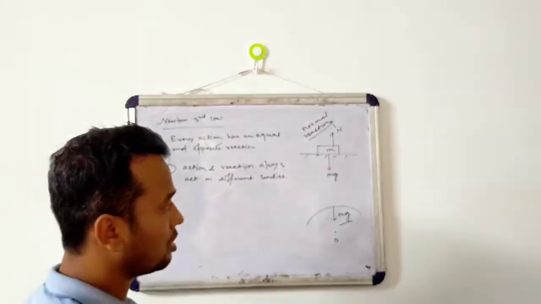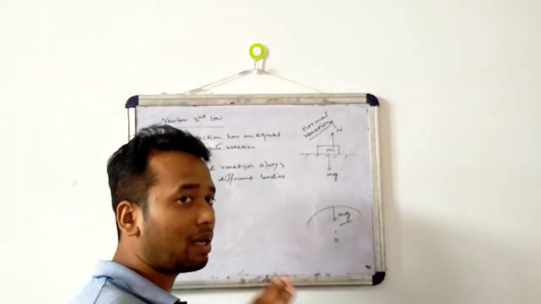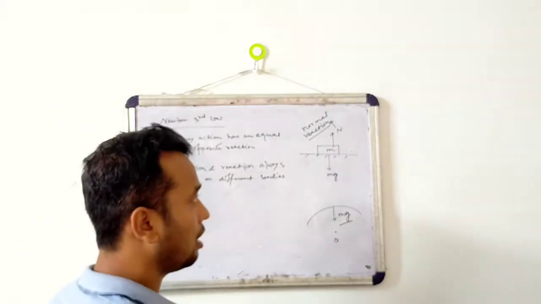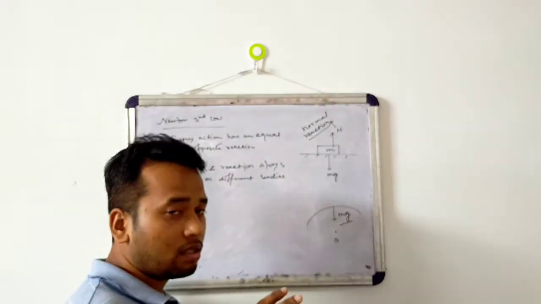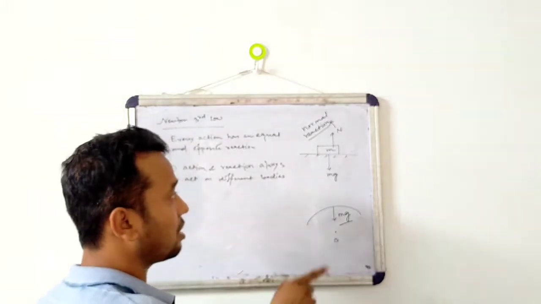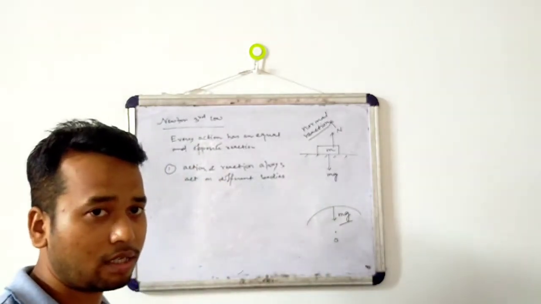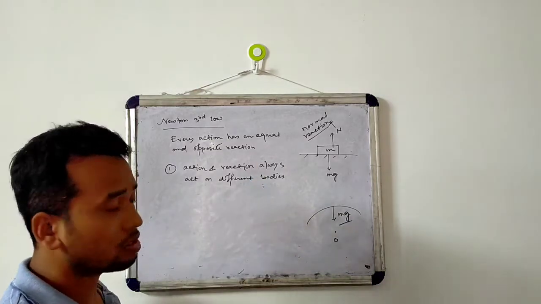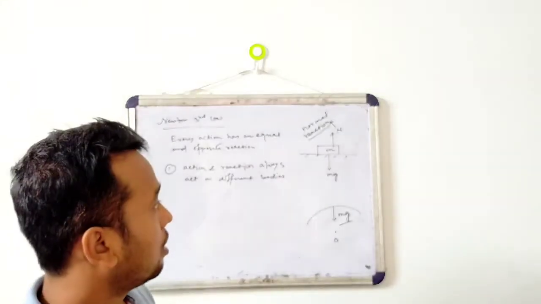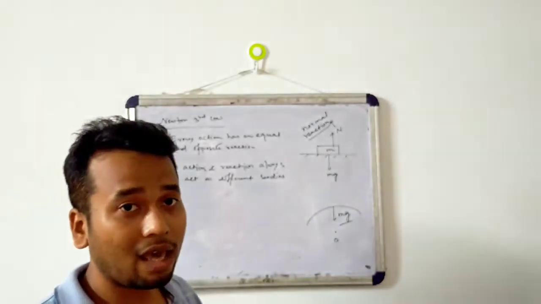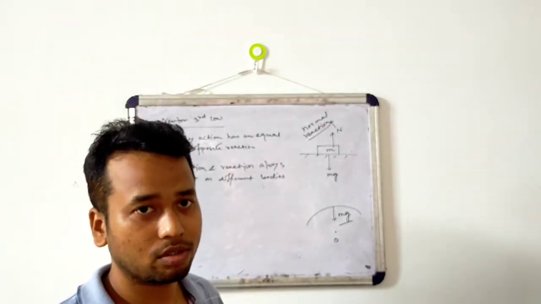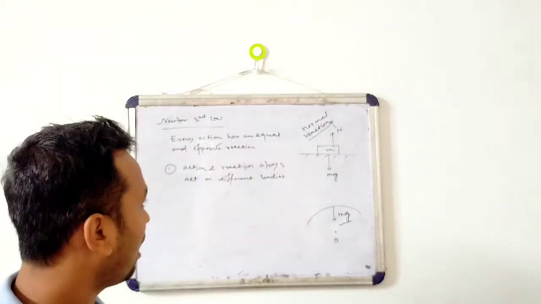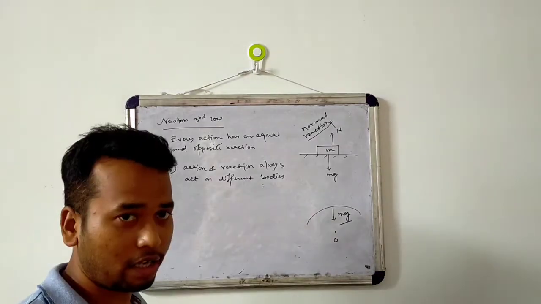So this mg is the force applied by the earth on the object, and N is the force applied by the surface on the object. Okay? But for action and reaction, they should be applied on different bodies. But here, both forces are applied on m only, not on different bodies. So mg and N are not action and reaction.